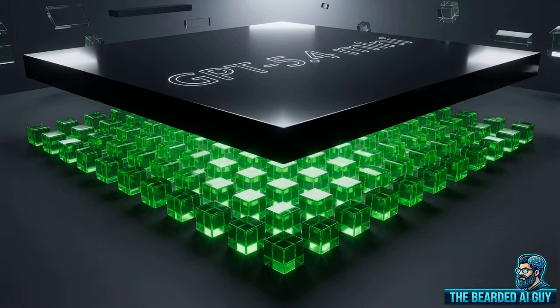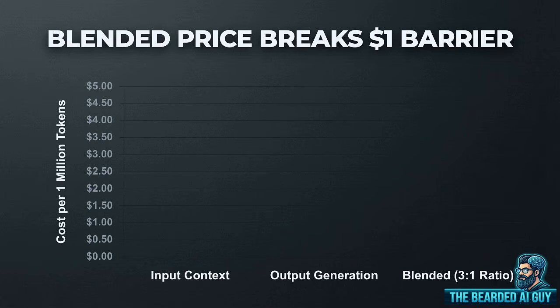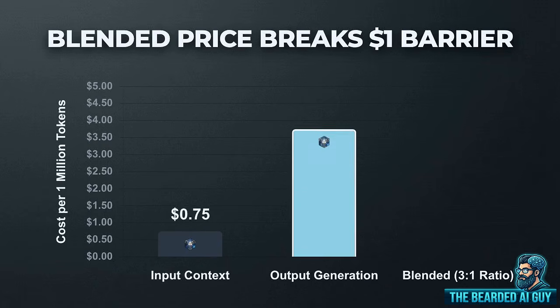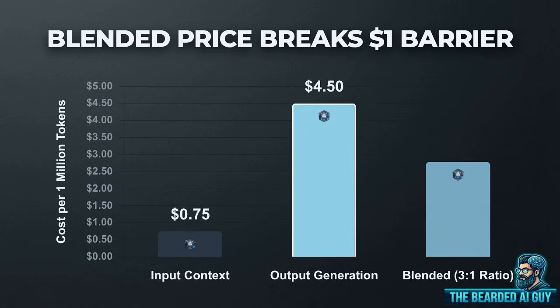It features a massive 400K context window and delivers phenomenal structured outputs, supported by a deep, highly integrated ecosystem. However, its pricing reality is strict. It costs 75 cents per million input tokens, but it is not sub $1 on output, sitting at $4.50 per million. Depending on your ratio of inputs to outputs, its true blended price pushes much higher.